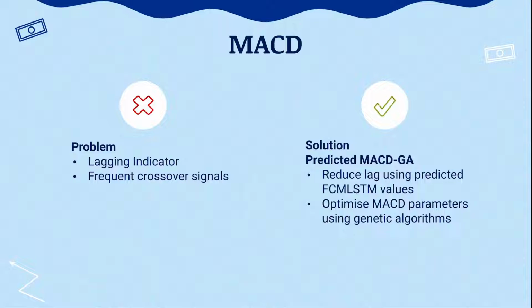However, the problem with MACD is that it is a lagging indicator calculated with past data. MACD is also prone to frequent crossover signals, where generating frequent trades results in more trade commissions and affects profits. The solution would be to use the predicted MACD with genetic algorithms. The lag can be reduced by using predicted FCMLSTM values in MACD calculations. The MACD parameters can also be optimized through genetic algorithms to improve results.